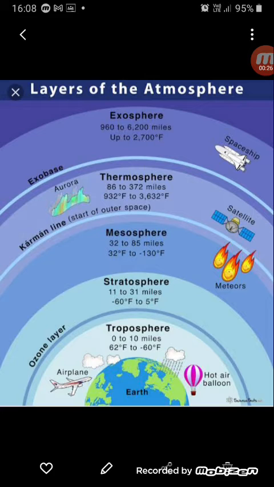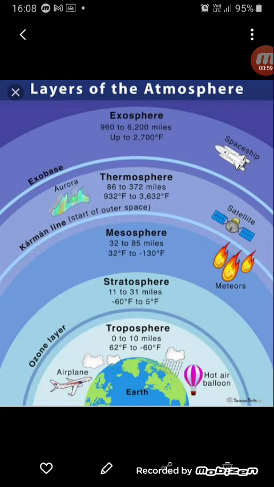Now if we look at the atmosphere, it is divided into several layers. So how many layers are really there? There are 5 layers on the basis of their composition, density, temperature and other properties. We have already discussed the composition of the atmosphere. Today we are going to discuss what the different layers are and what features they have. These 5 layers are called the troposphere, stratosphere, mesosphere, thermosphere and exosphere.